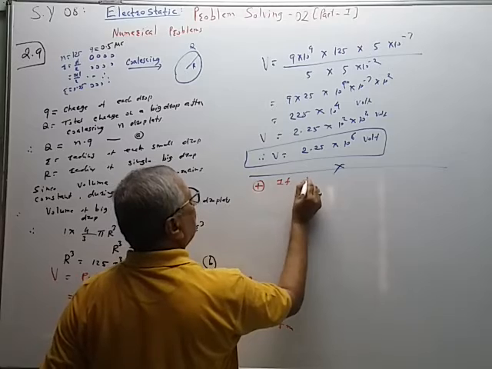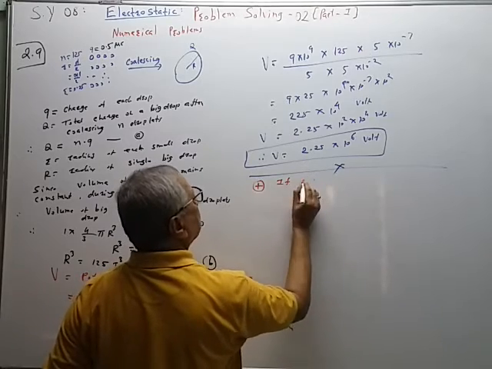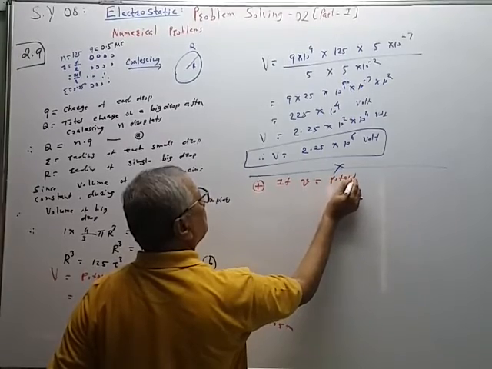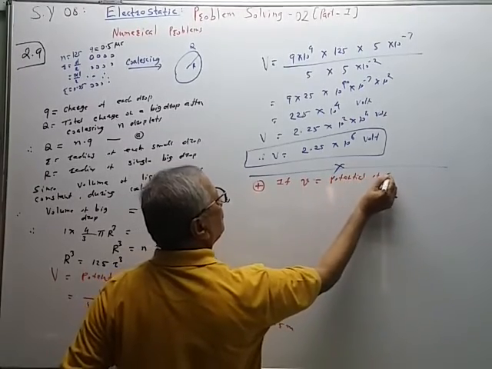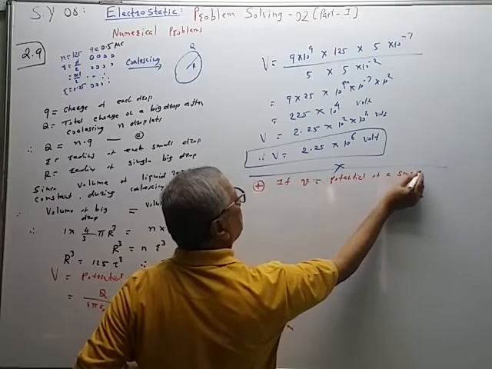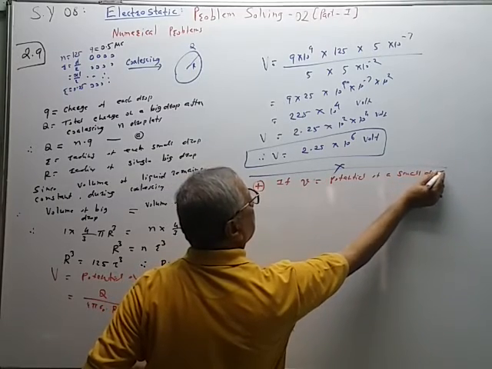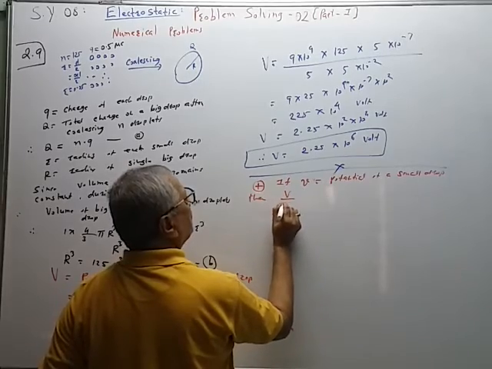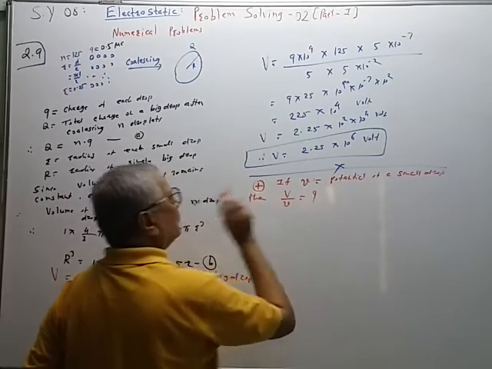If capital V is equal to potential of a big drop and small v is equal to potential of a small drop, then V upon small v is equal to question mark.